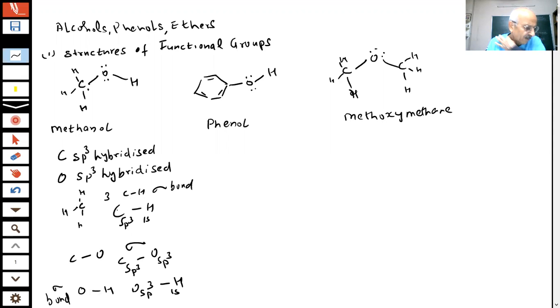For sp3 hybridization, normally what should be the bond angle, students? If carbon is sp3 hybridized, what is the bond angle expected? For sp3 we expect 109.5 degrees, but here the bond angle is found to be slightly less. How much? 108.9 degrees. So the question is, why is this bond angle slightly less than 109.5 degrees? What answer are you giving? Why is the bond angle reduced, students?